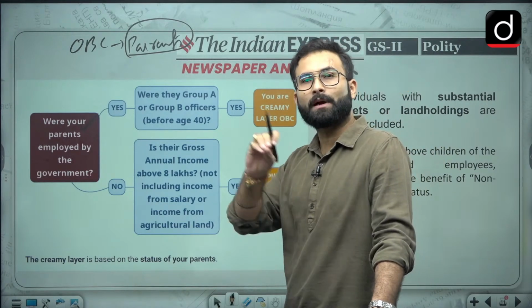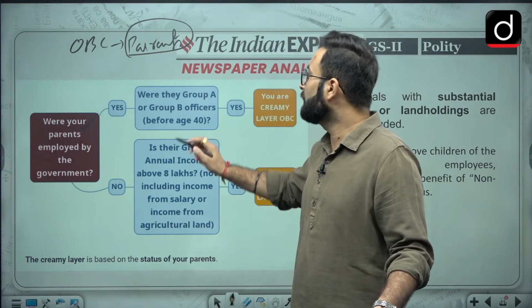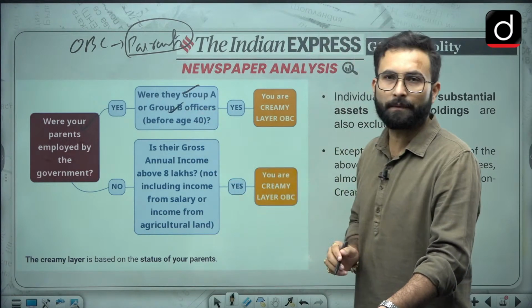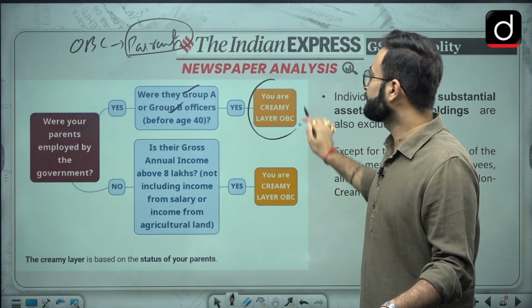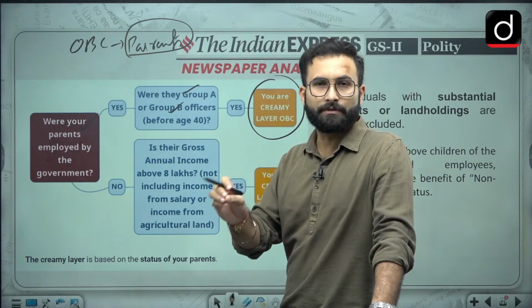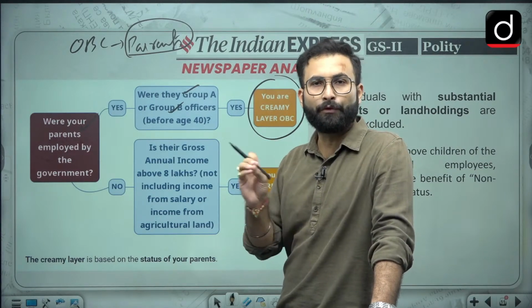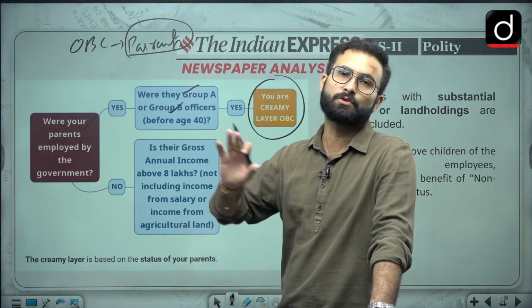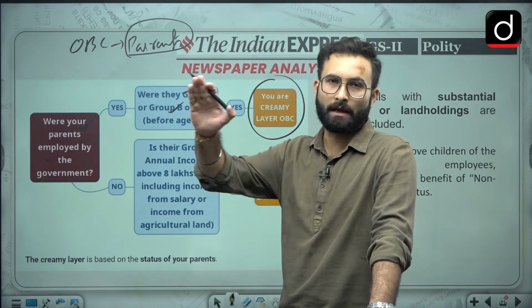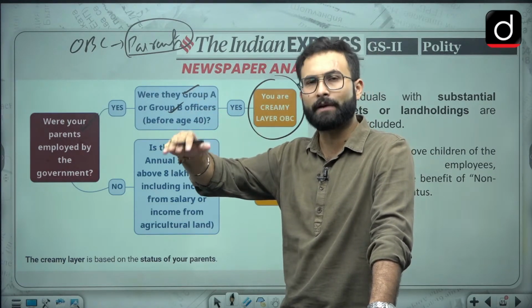If they are employed by the government and they are group A or group B officers before the age of 40, in that case you will be creamy layer. That is, your parents were in government service and before the age of 40 they were in group A or group B service. In that case you are creamy layer, because you have been in a very advantageous position.